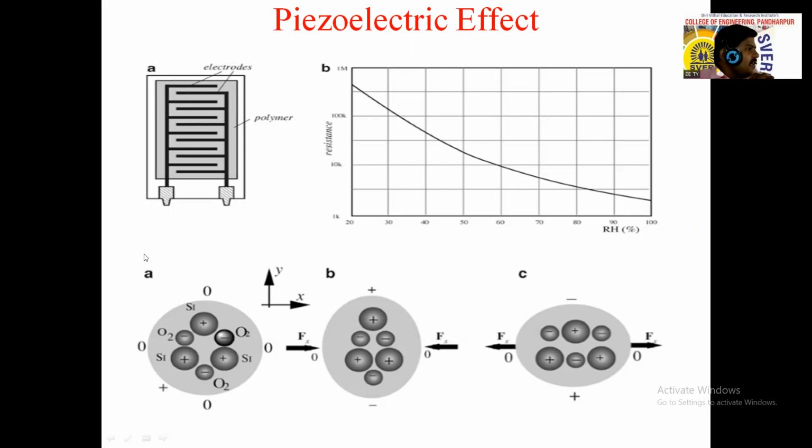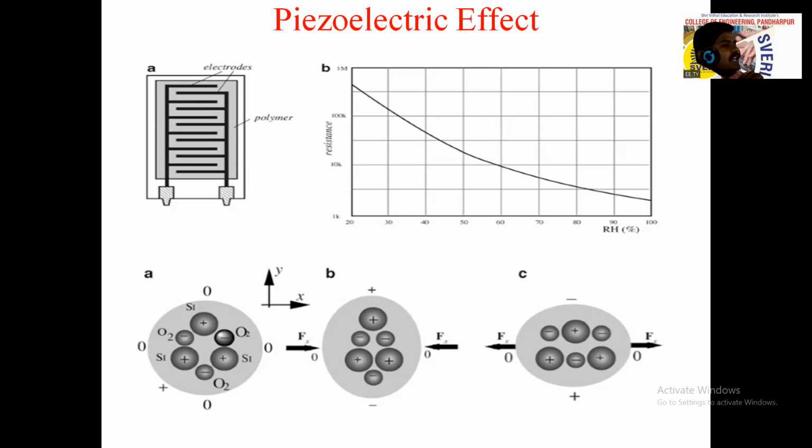See, if we are applying some force or some stress on that crystalline material, then there is a deformation of that material. Material deformation माहिती आहे ना? What is that deformation? Deformation म्हणजे त्याचा शेप चेंज होतो. This is nothing but deformation.